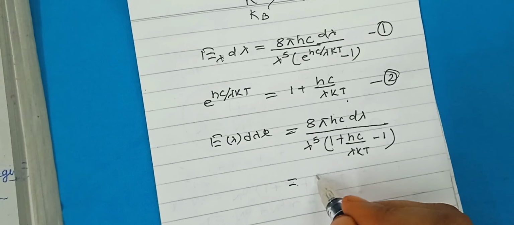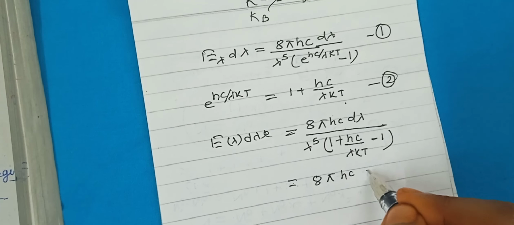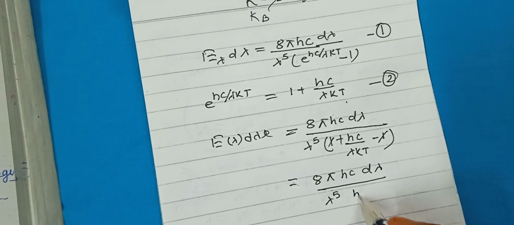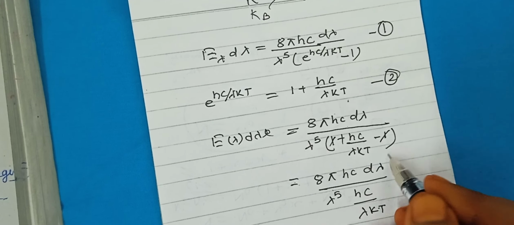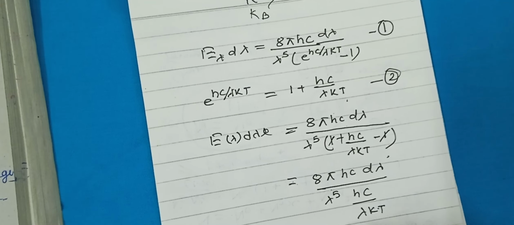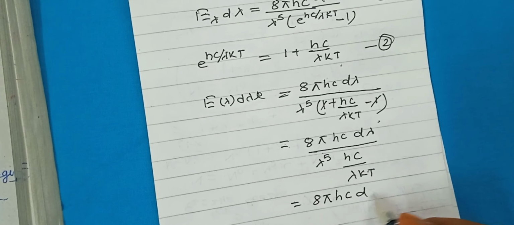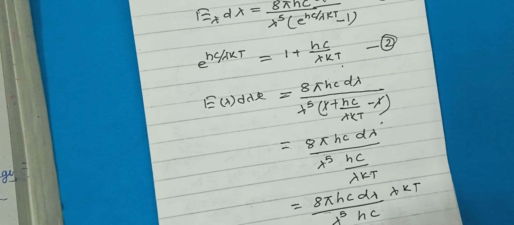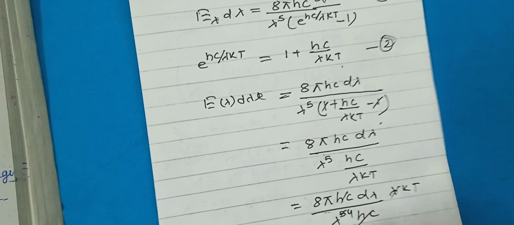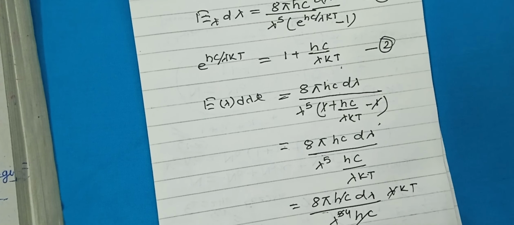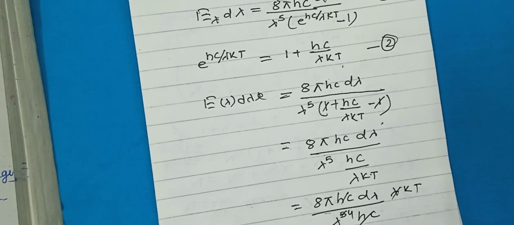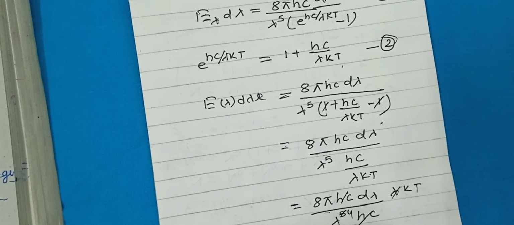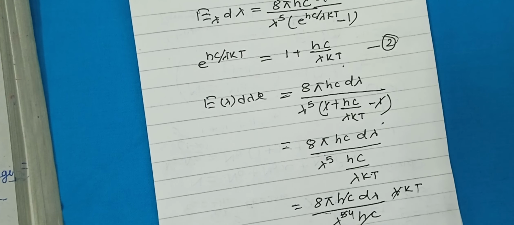hc cancel. Okay, I will write here 8 pi hc d lambda upon lambda to the power 5 into 1 upon e to the power hc upon lambda kt minus 1. This goes up. We have 8 pi hc d lambda, lambda to the power 5, lambda kt. hc, this is lambda to the power 4. So finally we get 8 pi kt upon lambda to the power 4 d lambda equal to e lambda d lambda.